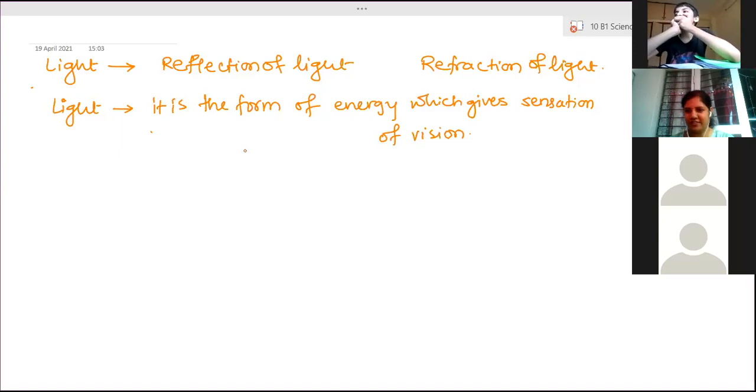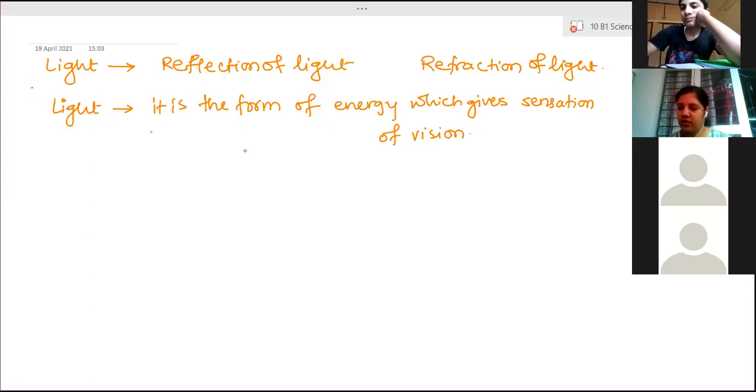When we turn our head, then the reflected light will fall on our eyes. Eyes are able to detect, and the brain is giving us information about what we are exactly seeing. Clear? So the reflected light, that is bounce back light from any object, falls on our eyes. Eyes will sense that and transfer the signal to the brain. Then the brain, depending on earlier information, will tell you exactly what you are looking at. The eyes' function is only to transfer the information to the brain. The brain is telling what you are exactly seeing.